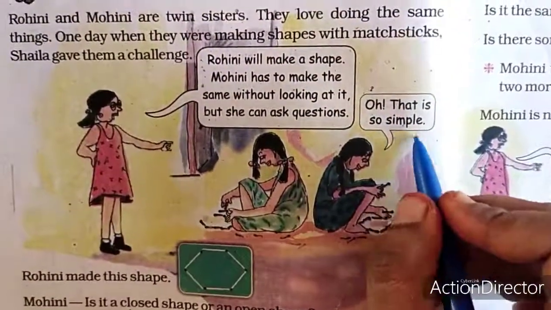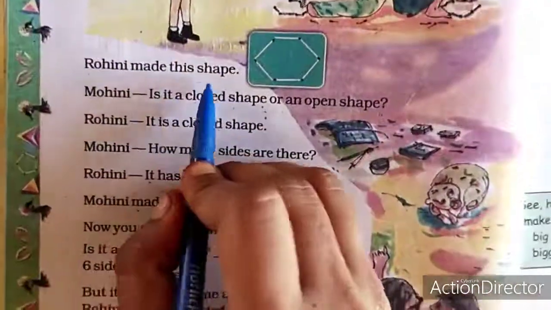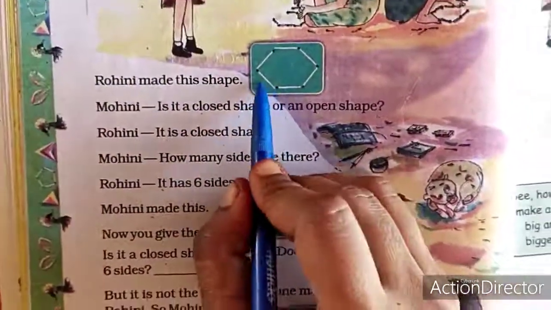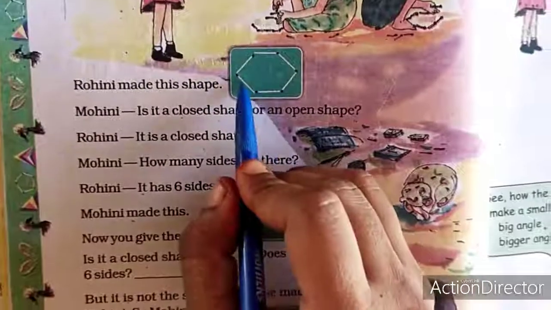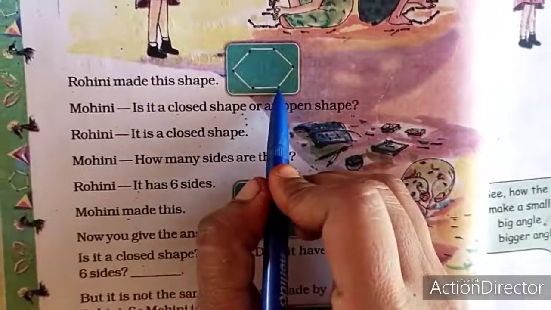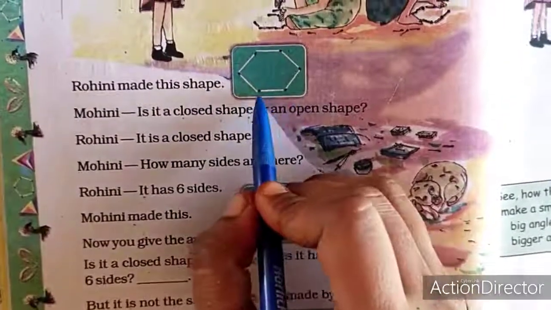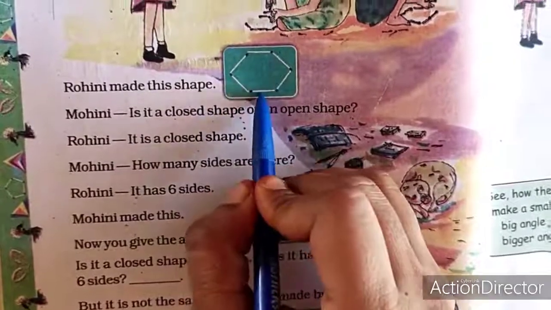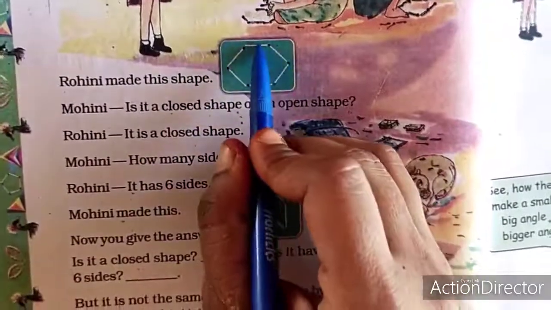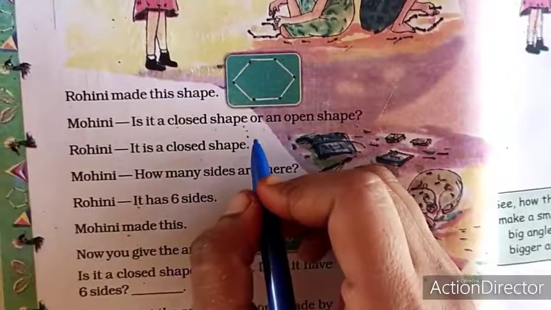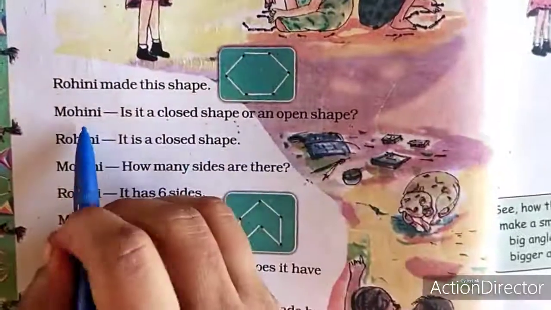Oh, that is so simple. See, Rogini made this shape. See, what is the shape name? Hexagon. How many sides are there? 1, 2, 3, 4, 5, 6. 6 sides means hexagon.